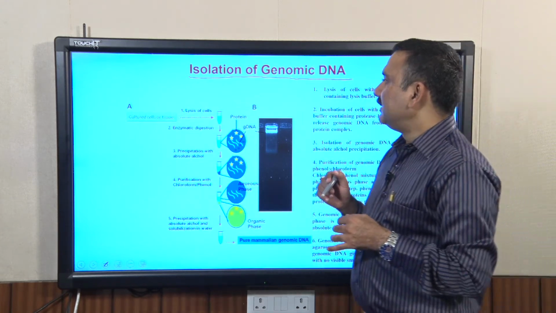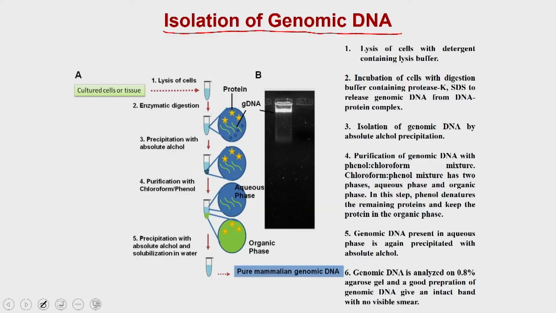Under this protocol, in step 1 you will lyse the cells with detergent. For example, you can use SDS and a lysis buffer. The lysis buffer contains Tris, EDTA and the detergent, which in this case can be SDS. That is going to lyse the cells and release the DNA.